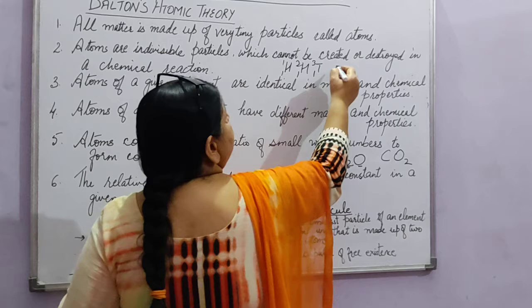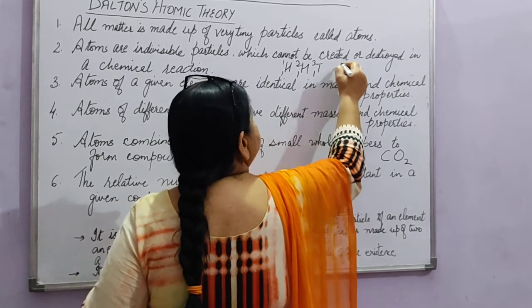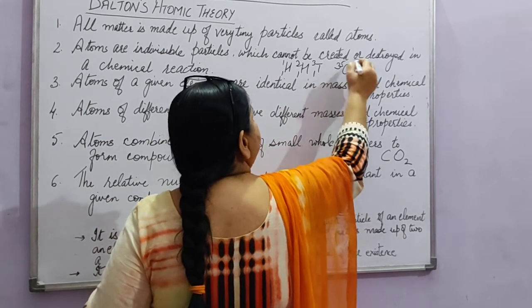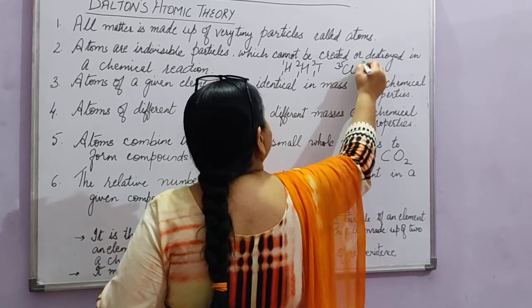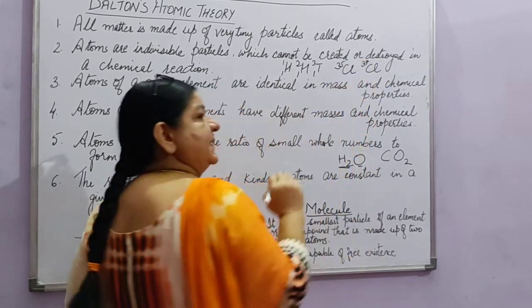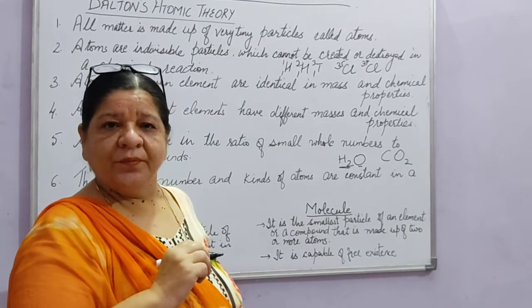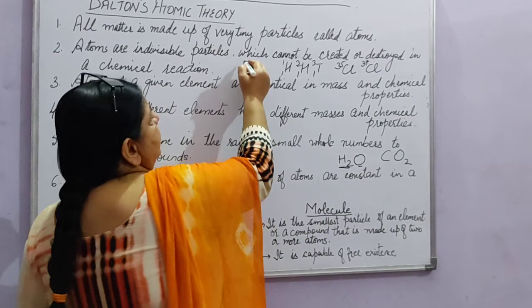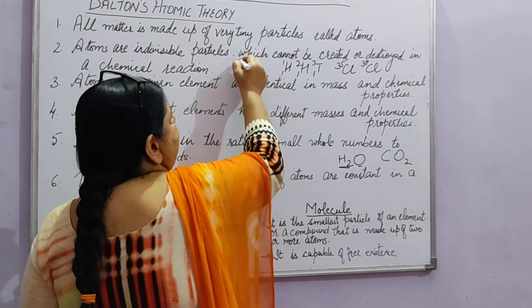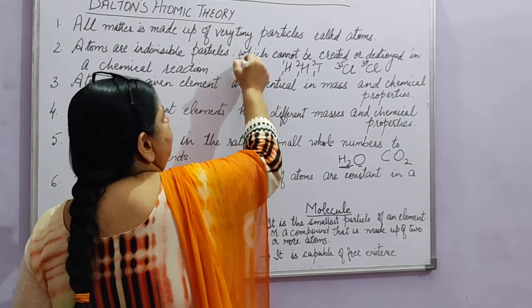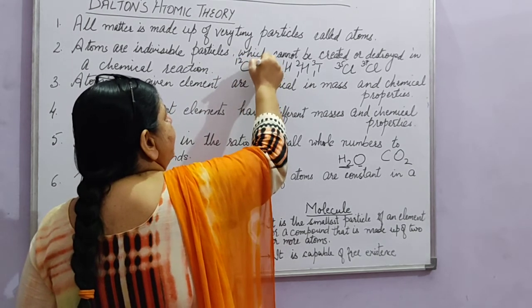Then we took the example of chlorine. Chlorine can have atomic mass 35, and some of the atoms can have atomic mass 37 also. Carbon, some of the atoms can have atomic mass 12 and some can have 14 also.